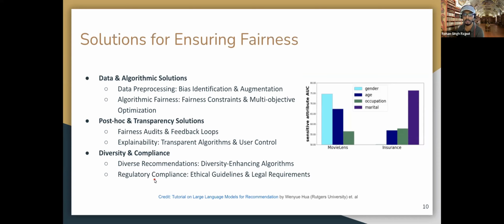We should follow all the regulatory compliance, especially if we are a healthcare solution. Obviously, we should follow all the HIPAA compliance and different types of regulations around it.